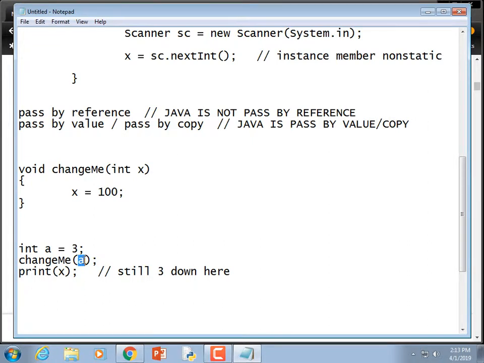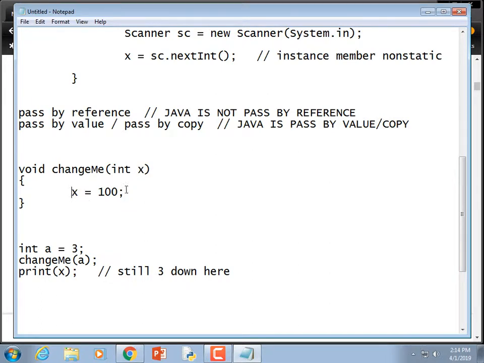Now if you pass in an array or a reference type like a string, it looks like it's passing a reference in. But for primitive data values, it's absolutely not. And for those types, it's really not passing in a reference either. If this is a class, like a string, then what gets copied into it is not the contents of the string, but the memory address of the string. And so if it makes any changes to it, it will work. But for primitive data types, it absolutely does not. That's the clearest illustration of it being passed by copy.